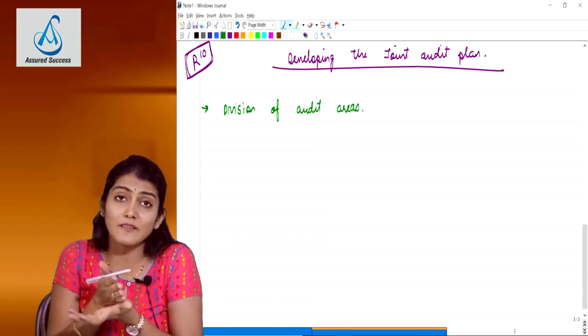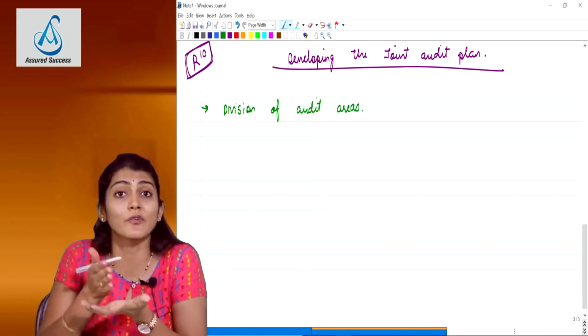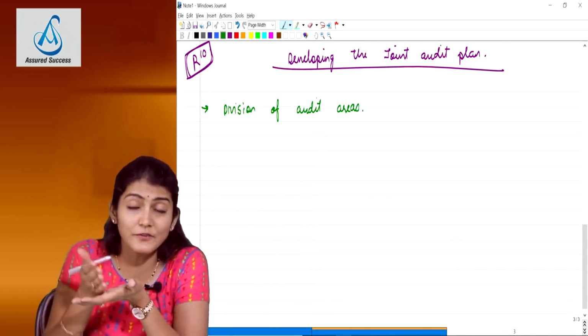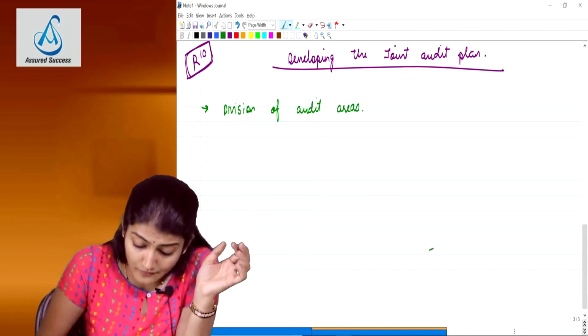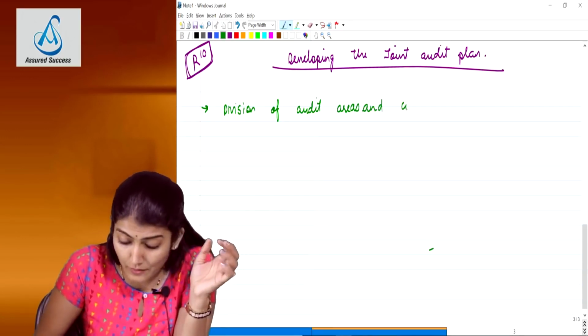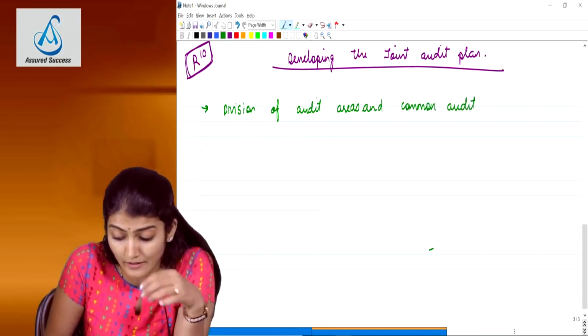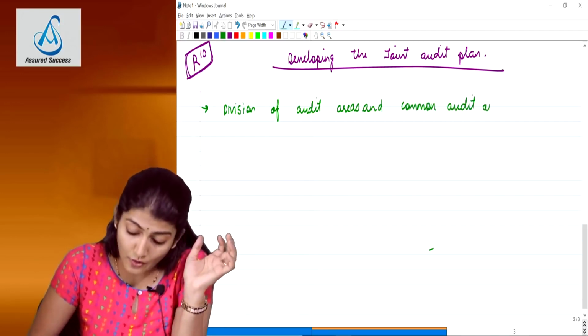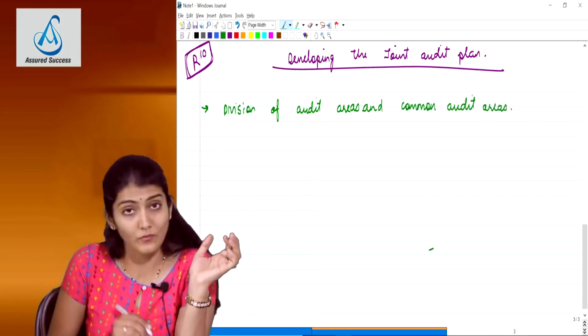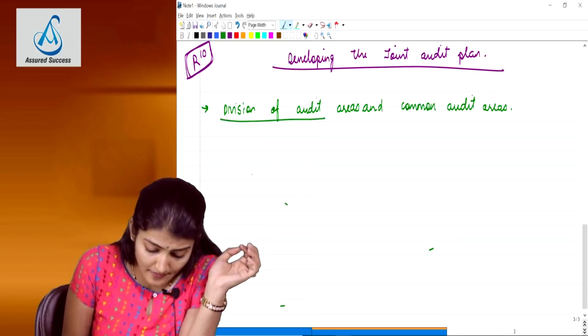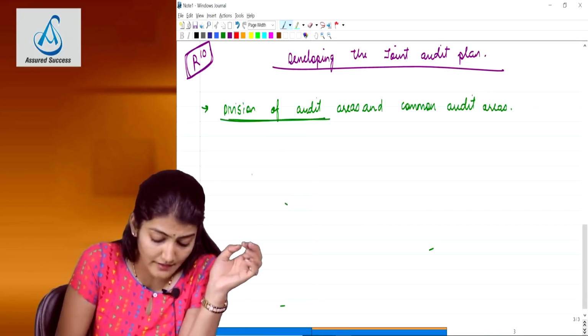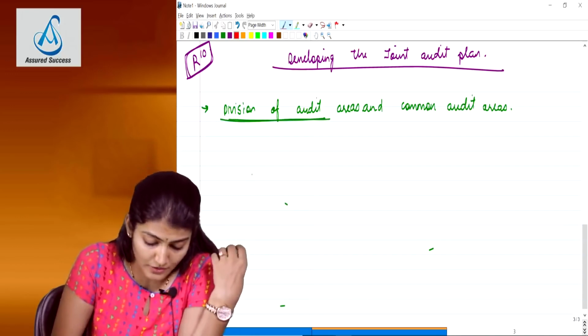So first, what is required to be done is the division of the audit work. Also, certain areas of work they may decide not to divide, and they may decide that all of us collectively will audit these. So the common audit areas. Okay. What does the standard say? How should the division of the audit work be done?